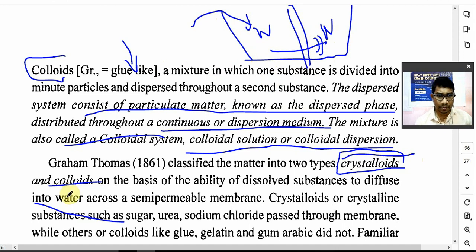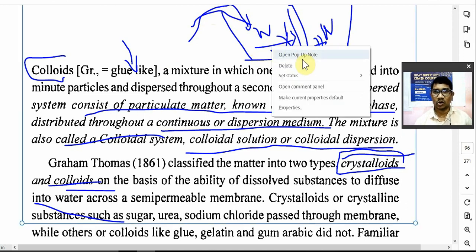Now colloids means when a colloidal substance is added to the water separated by a semi-permeable membrane, the colloid will not move. Colloid will not move across the semi-permeable membrane. Such kind of substances are known as colloids. Are you getting or not?